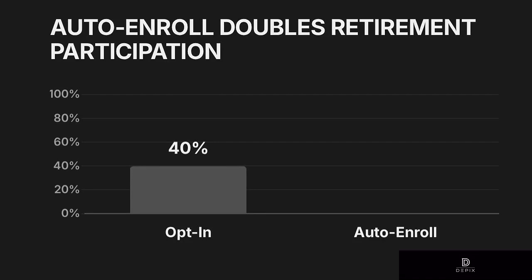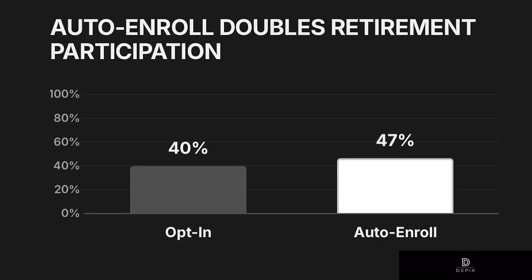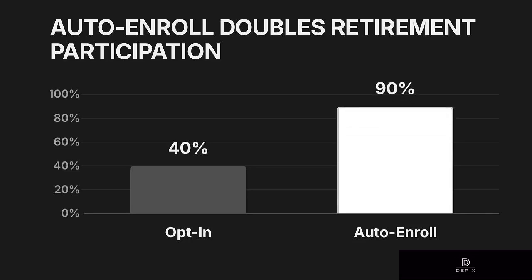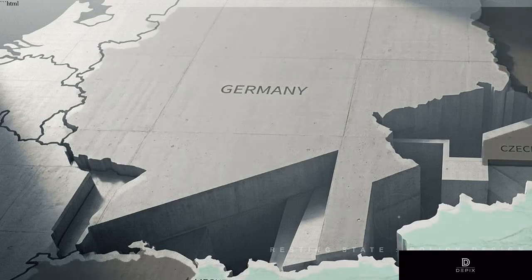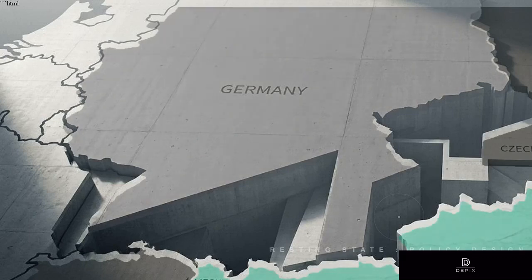When a company changes the initial setup from an opt-in requirement to automatic enrollment, participation jumps from well under half to roughly 90%. And when we map out organ donation rates across Europe, the stakes escalate from personal savings to human life. Look at the stark contrast between two very similar nations. Germany sits at a 12% participation rate, while Austria rests above 99%.